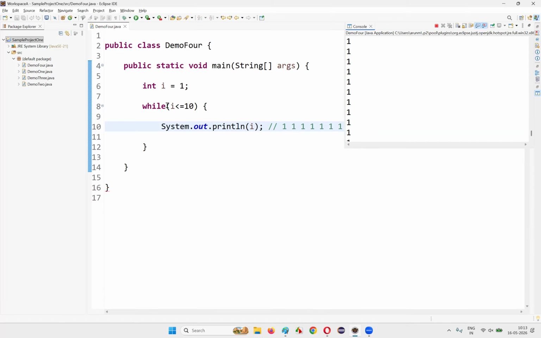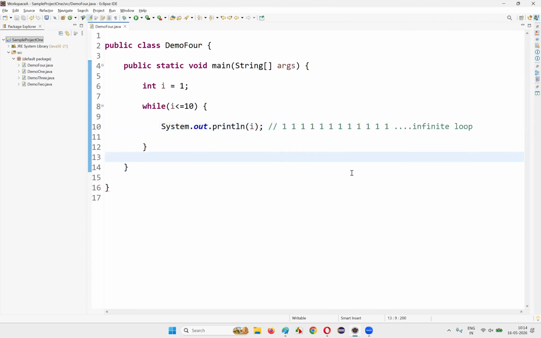There is no way this particular condition becomes false, right? Always this condition will be true because the value of I is always 1. That 1 will always be less than or equal to 10, which will be true. So this loop will not end. We have to forcibly stop it by selecting the terminate option here. Once you forcibly stop, the program has stopped. The program which entered into the infinite loop, we are able to terminate.